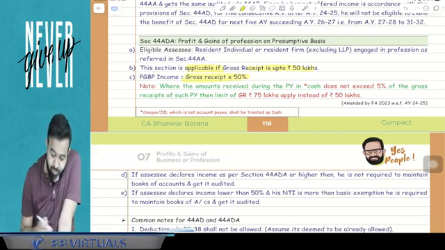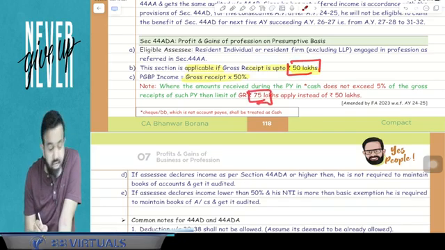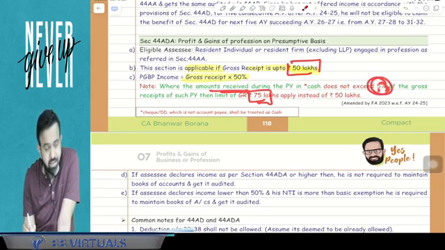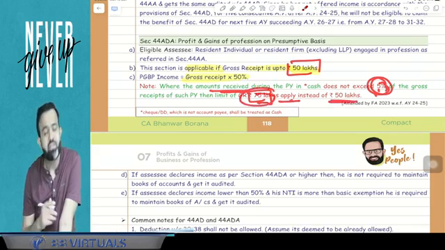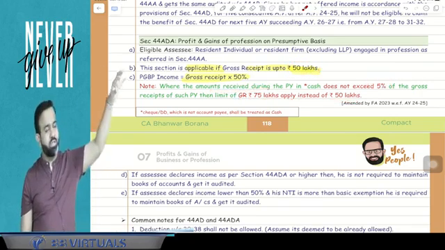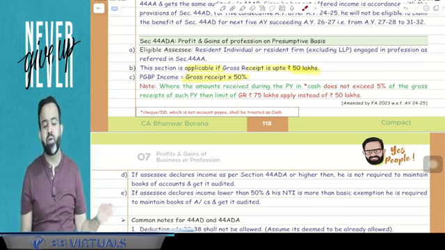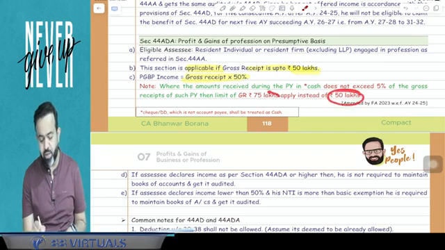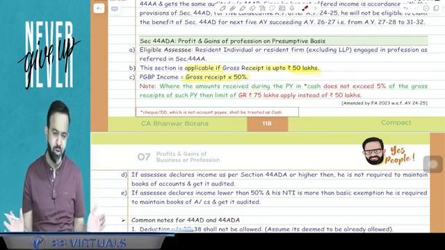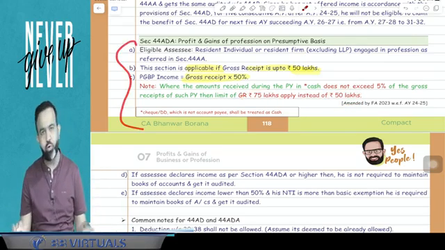But guys, there is one amendment: instead of this 50 lakh, you can take 75 lakh if cash receipt of the profession does not exceed 5%. Then you have to take 75 lakh instead of 50 lakh. Meaning, in your gross receipt from profession, if cash receipt is within the limit of 5%, then instead of 50 lakh you can take 75 lakh. You got my point or not? Yes. So this is 44ADA.